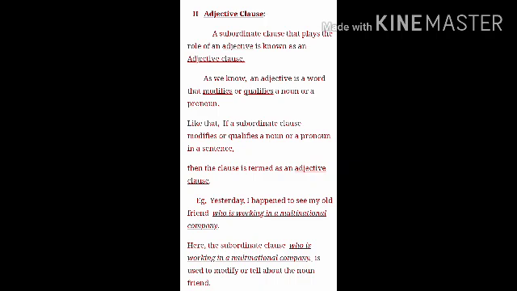For example, my friend who is working in a multinational company. Here, the subordinate clause who is working in a multinational company is used to modify or tell about the noun friend. Again, we are talking about who is working in a multinational company. Now let us move to some more examples.